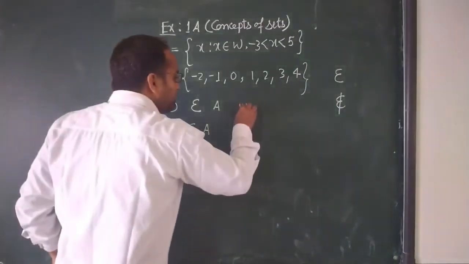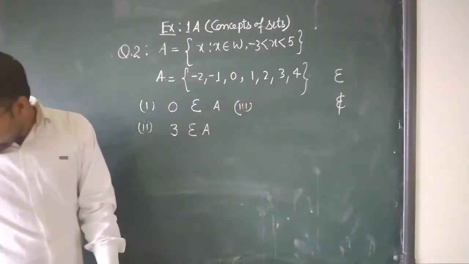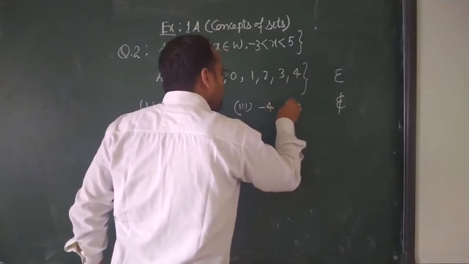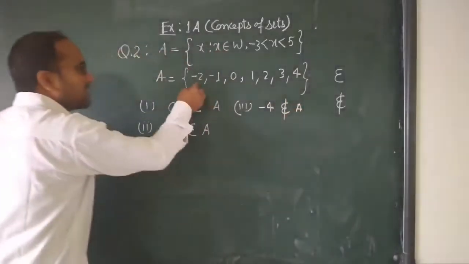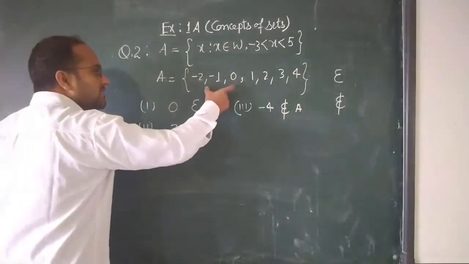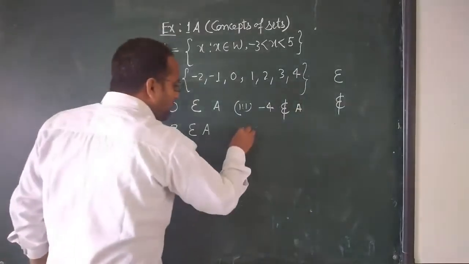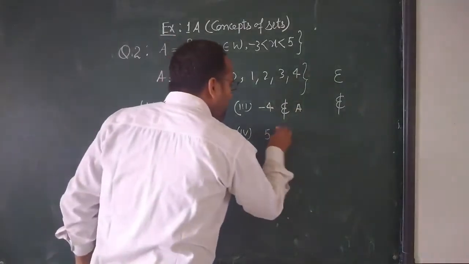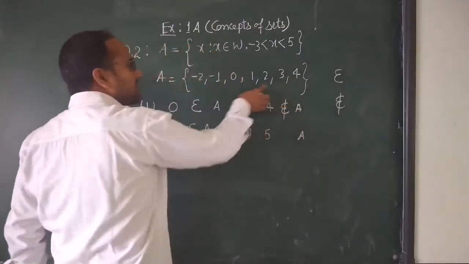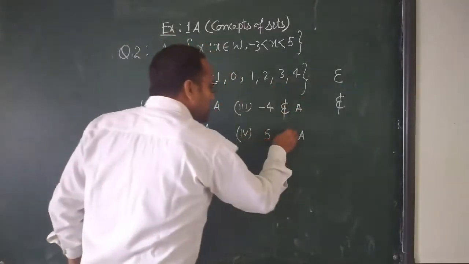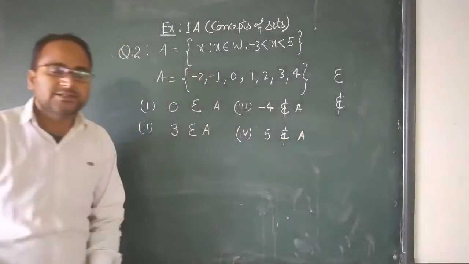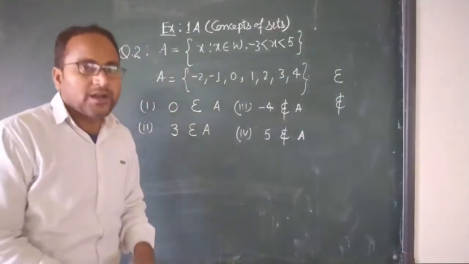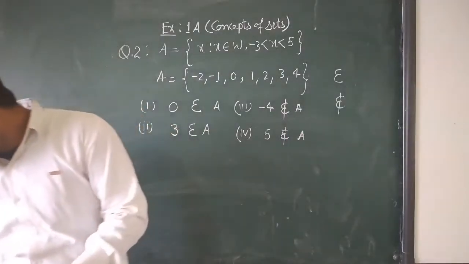Question number 3: does -4 belong to A or not? It does not belong to, because you see this -4 is not given in this set. Now question number 4: does 5 belong to set A or not? See, this 5 is not there, so it does not belong to A. With this help you can do this question at home properly, students. Now question number 3.